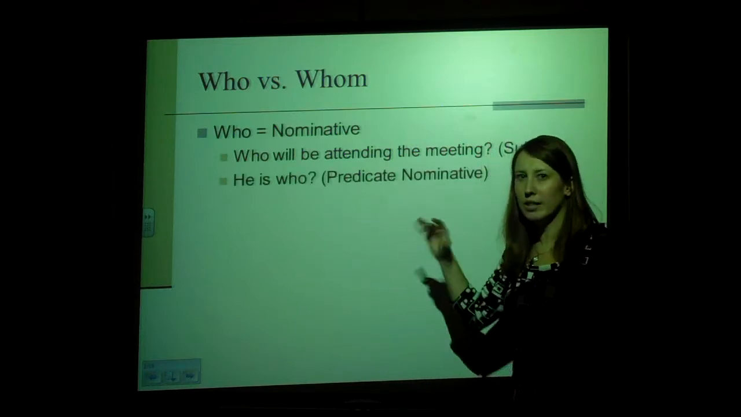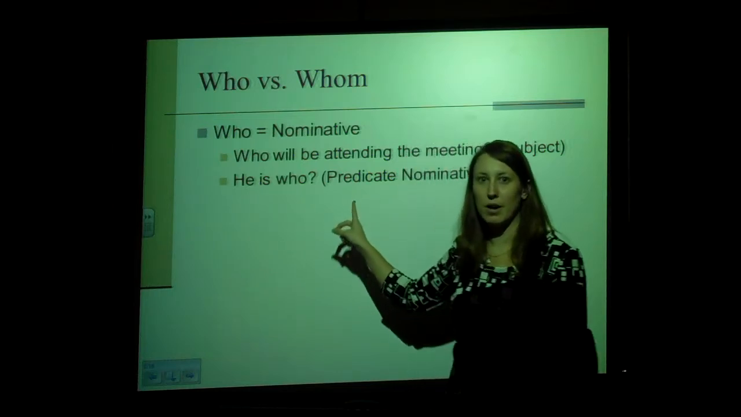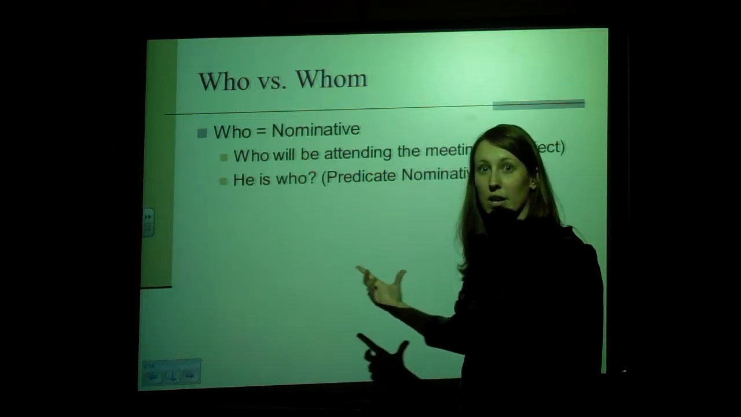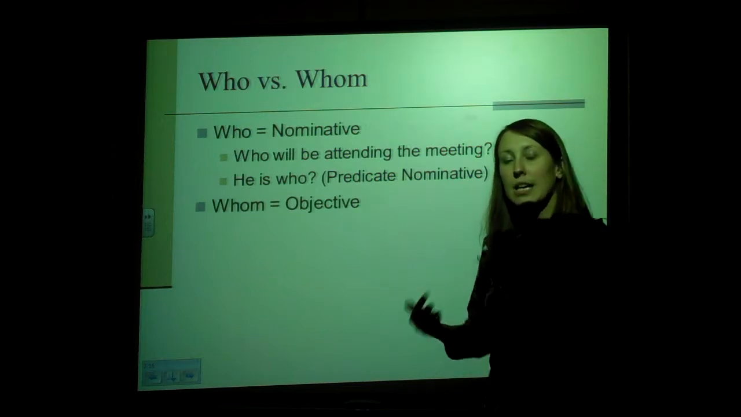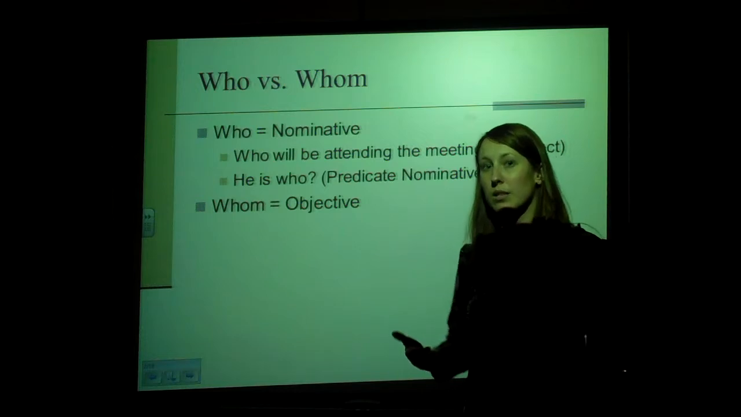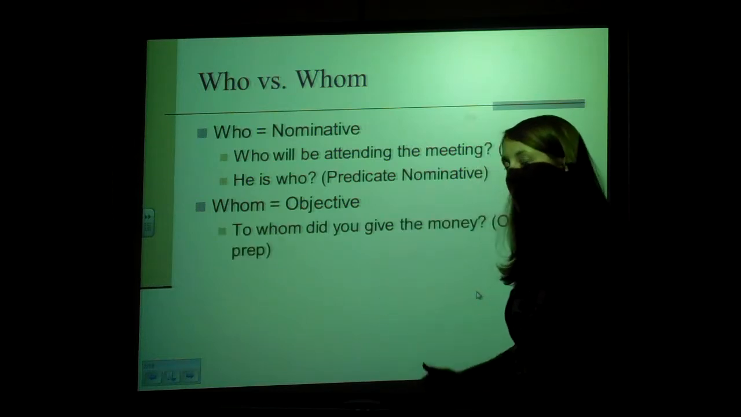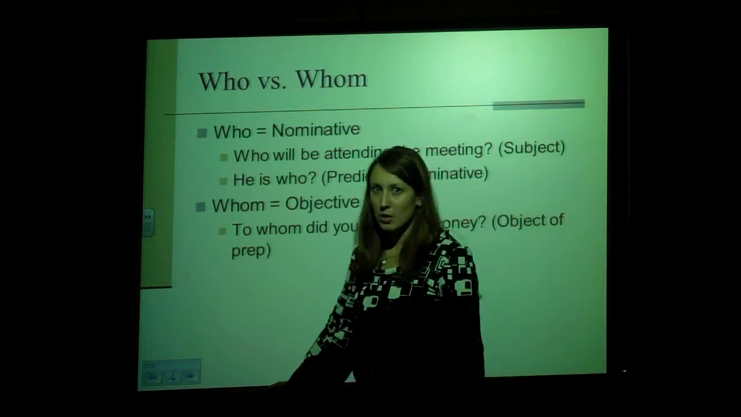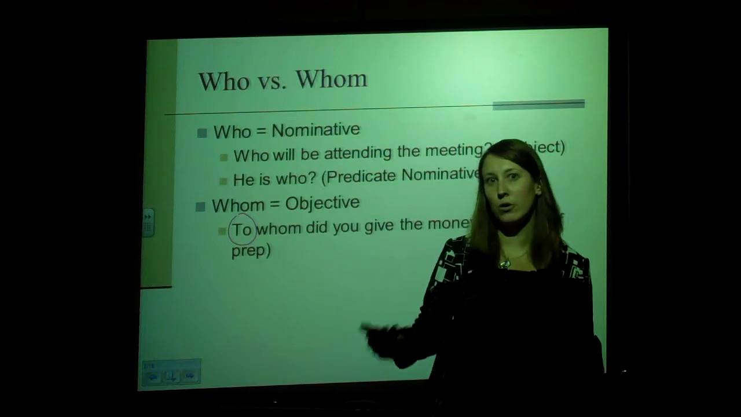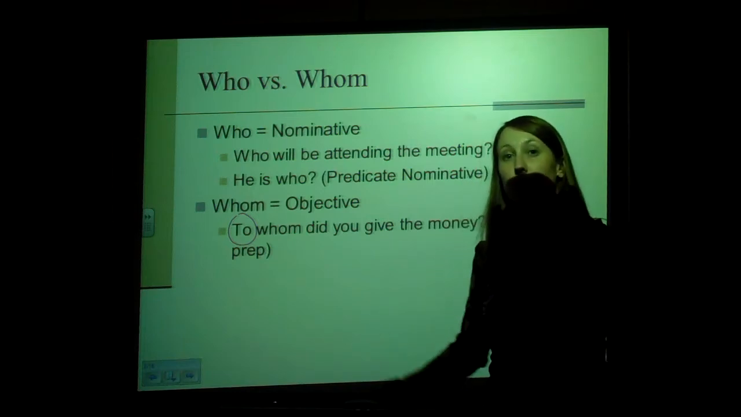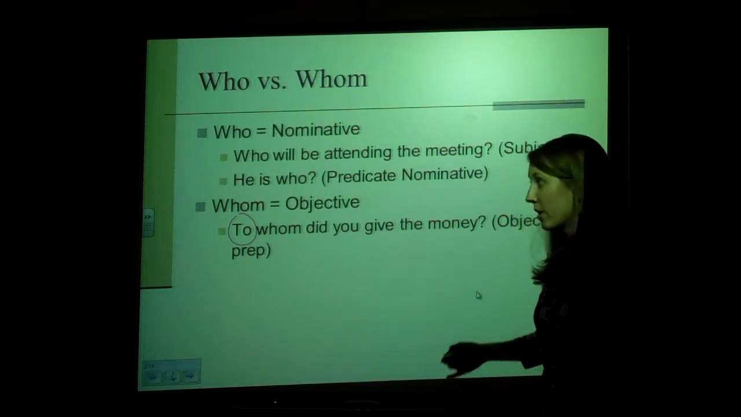He is who, even though that sounds weird. Remember, with linking verbs, you're going to be using predicate nominative, which is still the nominative case pronoun. Whom, with an M, is just like him with an M, and him is an objective case pronoun, and so is whom. So you'll use that as the object of the preposition. This is where you see whom most often used. After the words to or for, make sure that you use whom. It's following a preposition, so you need that objective case.